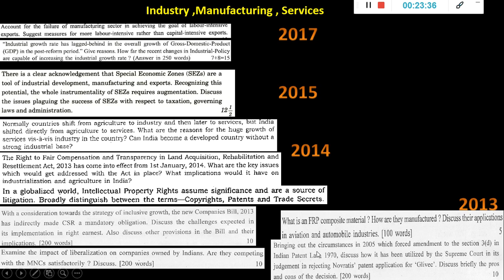Then again, section 3D in the Indian patent law. Like the Copyright Act is there, whether textbooks can be copyrighted and people can teach using them. We also use textbooks, but if one is copyrighted, we cannot use the textbook directly, or sell it to you. You have to buy it or take it directly from the NCERT website or whatever. So that is the 3D of the Indian patent law, and you have to know these kinds of things. The Supreme Court case was in the news at that time; that is why it was asked.